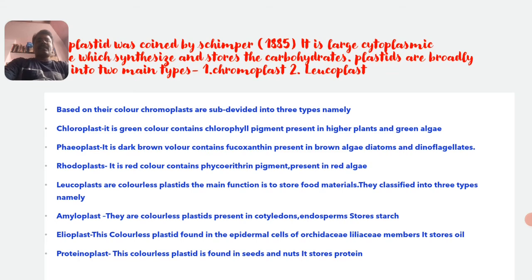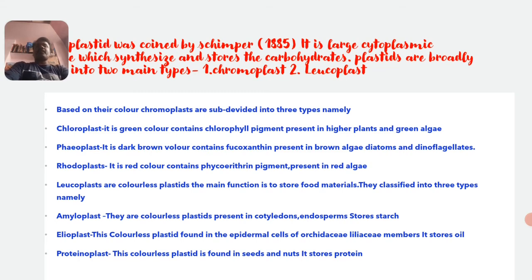Elaioplasts are colorless plastids found in the epidermal cells of some families like Orchidaceae and Liliaceae members. They mainly store oil. Amyloplasts store starch and elaioplasts store oil.